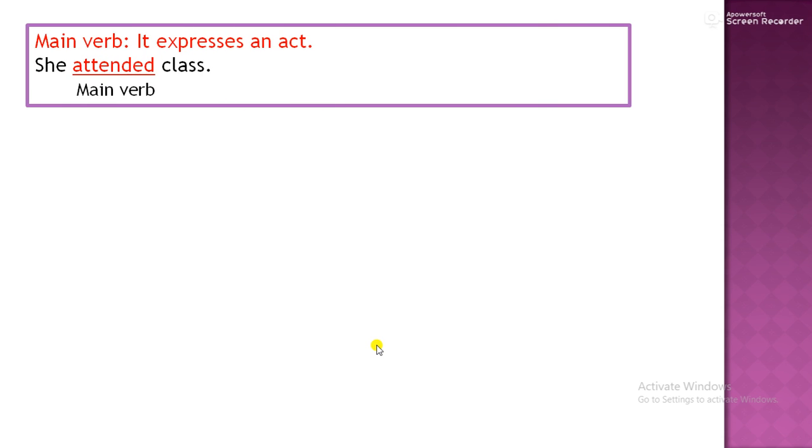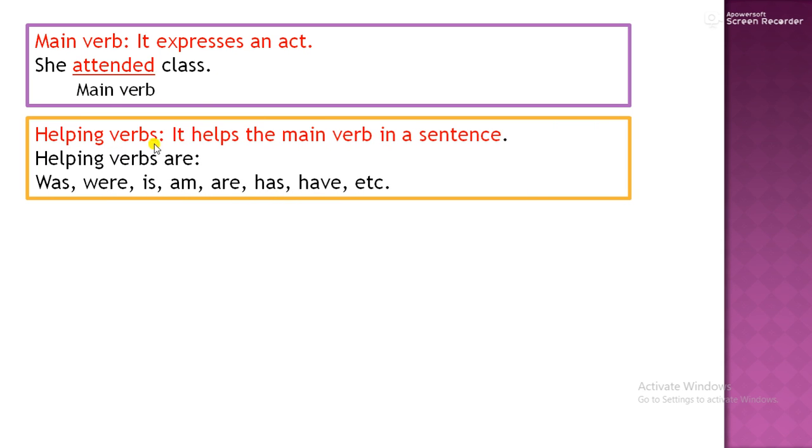Then let's study the definitions. Main verb: it expresses an act. She attended class. So what did she do? She attended class. So attended is the main verb. Then helping verbs. It helps the main verb in the sentence. Helping verbs are was, were, is, am, are, has, have, etc.